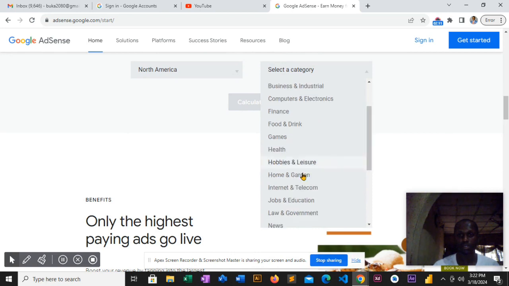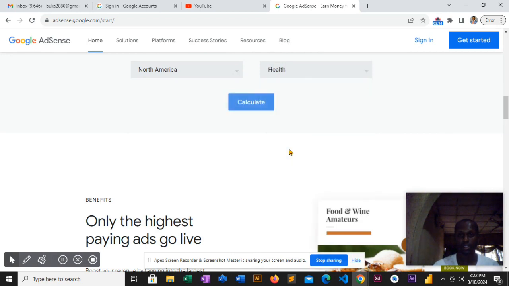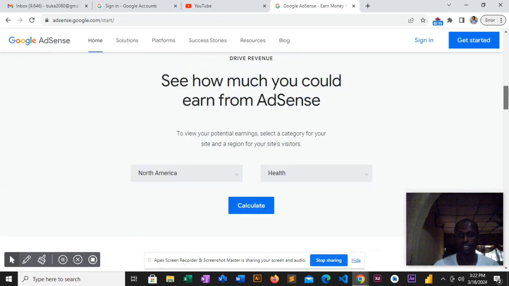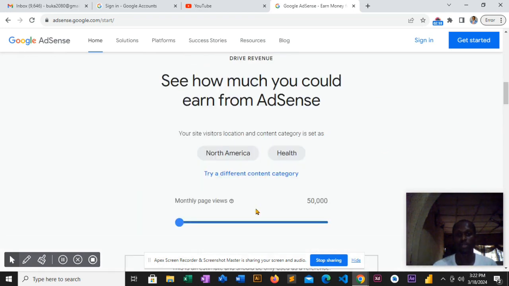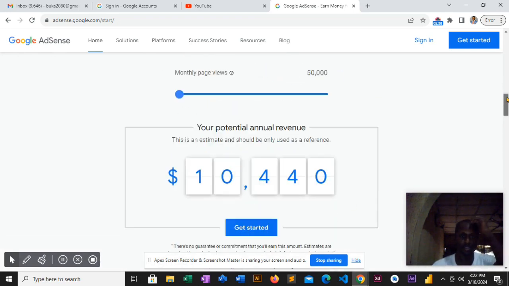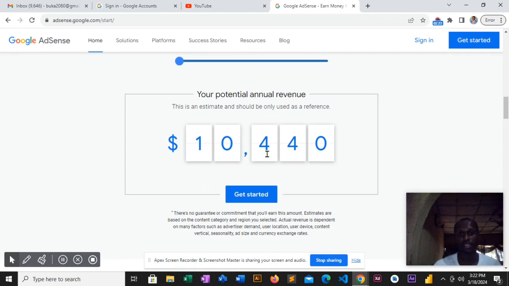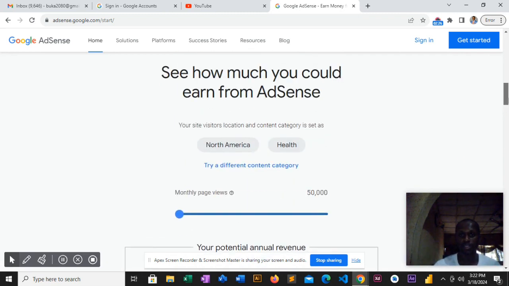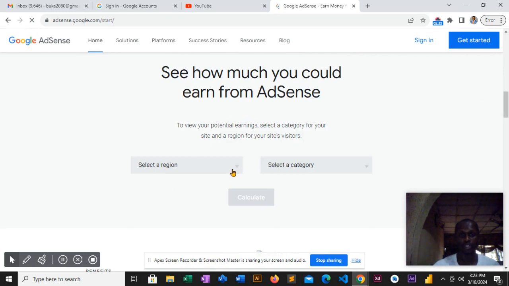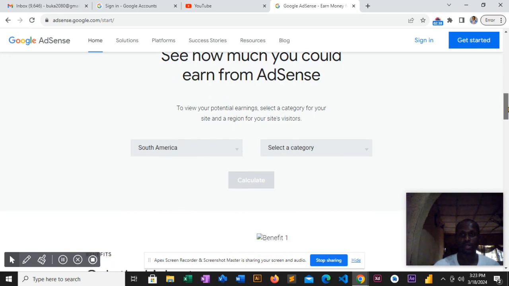Let's see how much a health niche could give for a year. This is how much the health niche could give for a year. Monthly page view for 50,000 users. Potential annual revenue. This is an estimate and should be used only as a reference. Okay, this is a relative amount that someone can earn annually from your website for 50,000 page views.